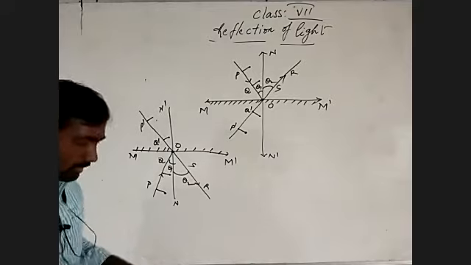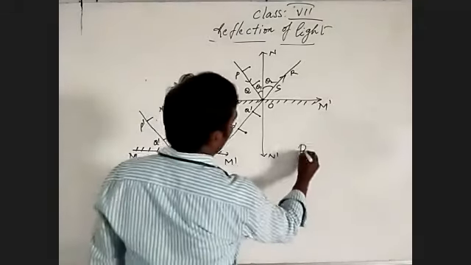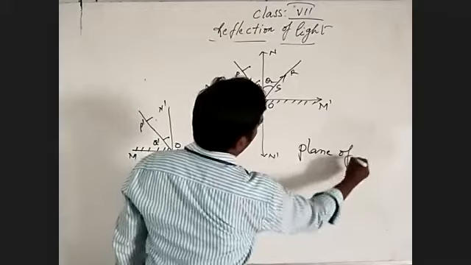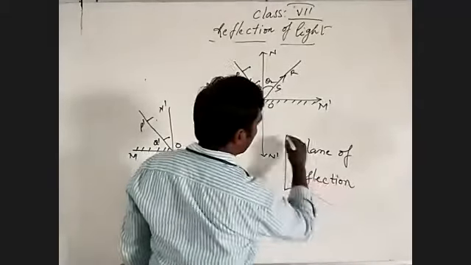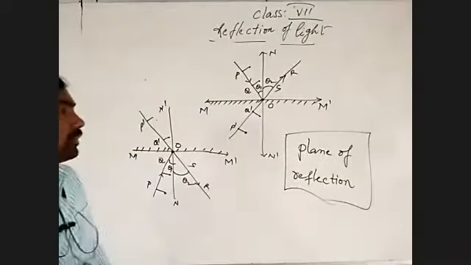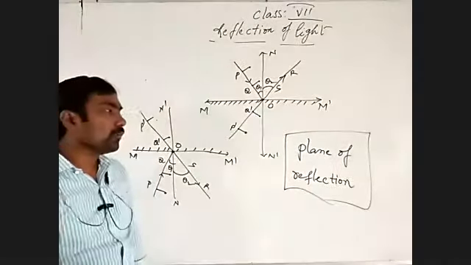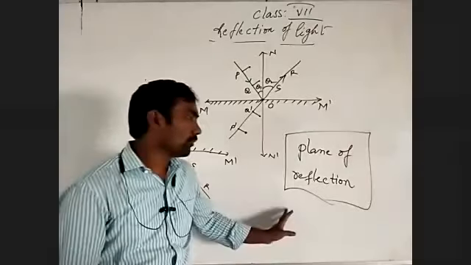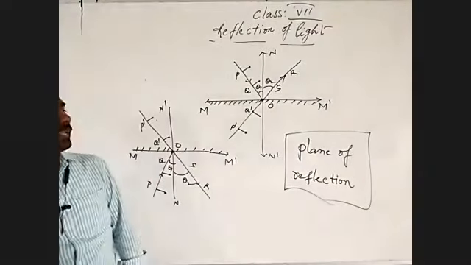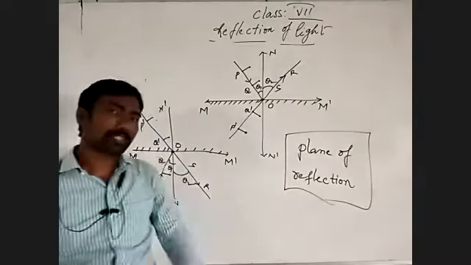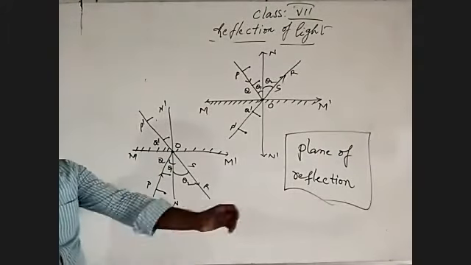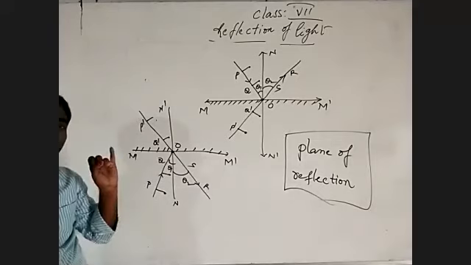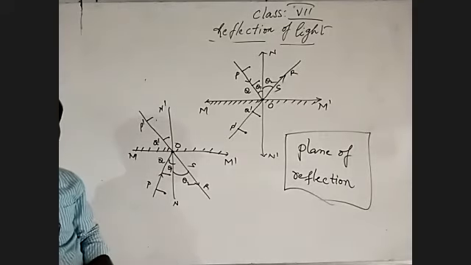Then one more thing we have to talk about: the plane of reflection. Up to now we discussed the laws of reflection. Can you recall the first law of reflection? The angle of the incident light ray is equal to the angle of the reflected light ray. That is the first law of reflection.